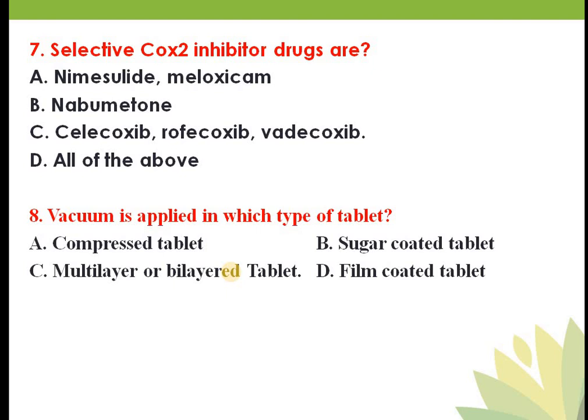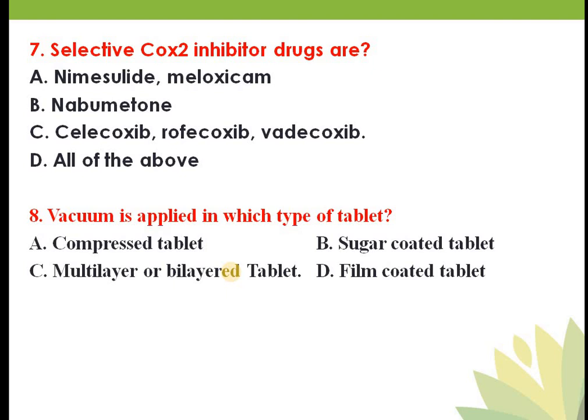Now I will explain. Suppose that you compress paracetamol. At the time of compression, a lot of dust is generated, so there will be dusting, there will be fine particles. So in that case you have to remove the dust by using vacuum, so that the dust does not go into the other API and there is no incompatibility. Now ibuprofen will be compressed separately and finally both tablets will be compressed. So vacuum is applied in a multi-layer or bilayer tablet.